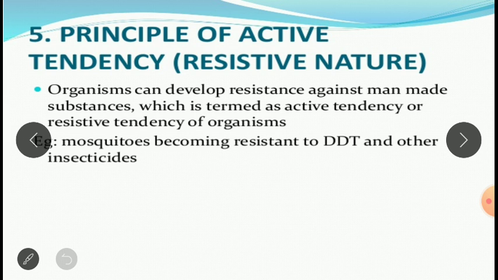The fifth one is the principle of active tendency, or resistive nature, what we call. Organisms can develop resistance against man-made substances, which is termed the active tendency or resistive tendency of organisms. So, what is happening whenever we introduce something into the environment? Human beings cannot keep quiet.